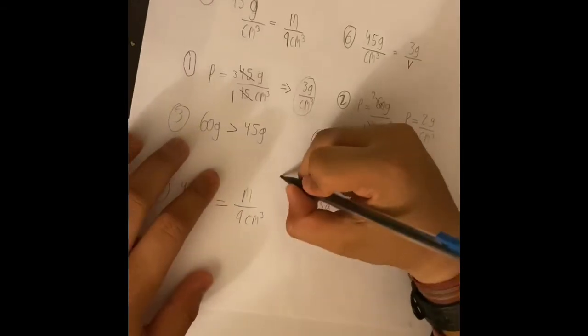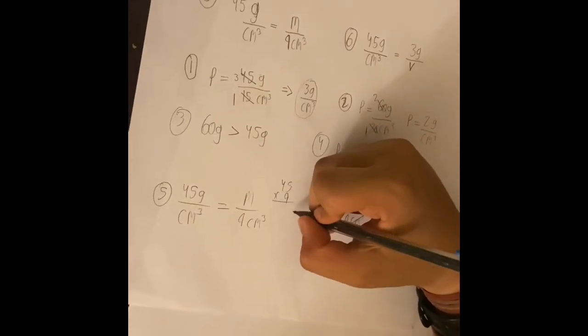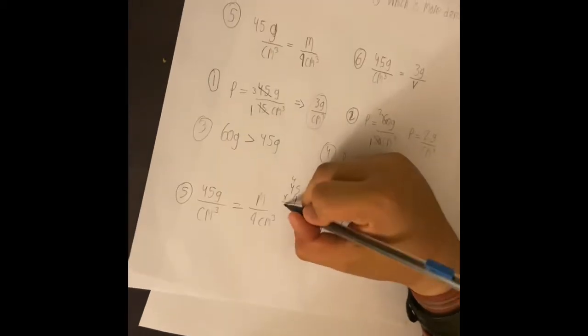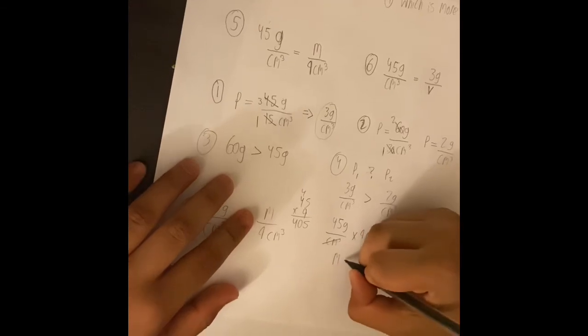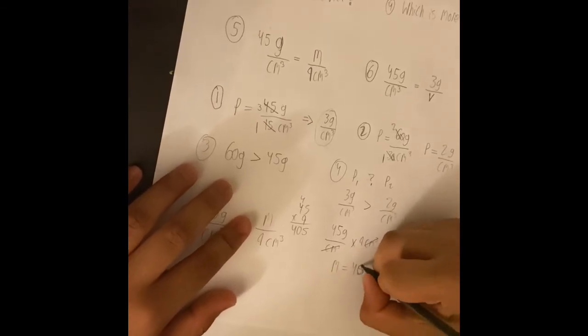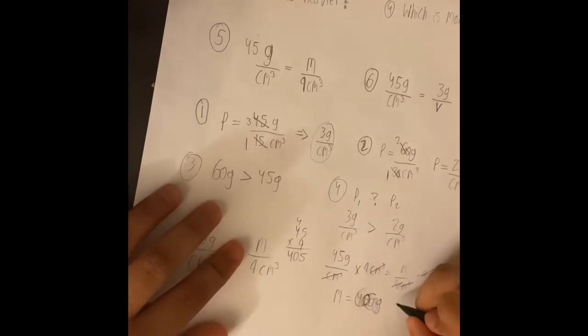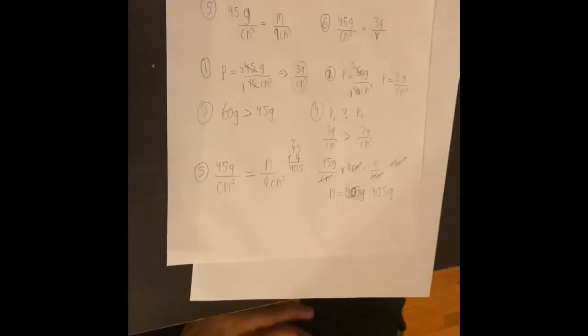So what is 45 times 9? 45 times 9 is 405. So the mass of this is 405 grams. Okay, so that was still sort of simple.